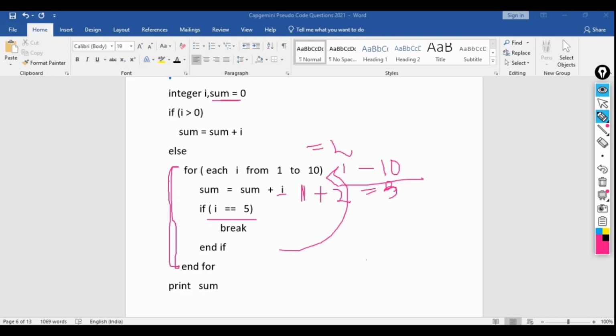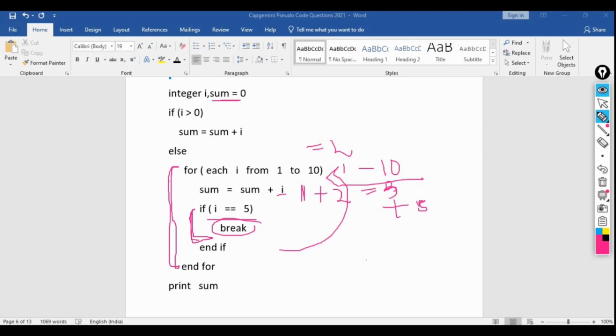When I equal to 5, whatever the value of sum was, it will simply add 5, because this time I value equal to 5. So if I equal to 5, then break. This time it will enter this if part. So here what will be happening, it will do the break.